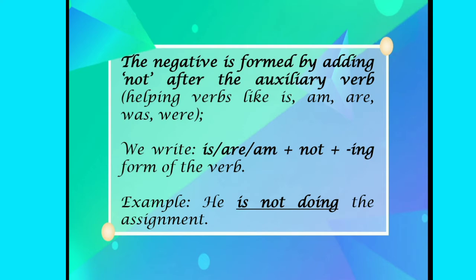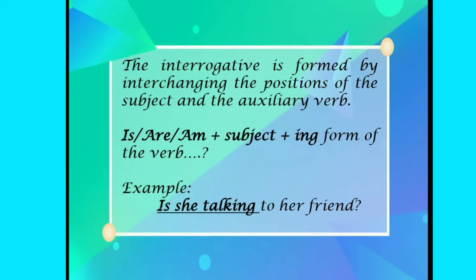The negative sentence is formed by adding not after the auxiliary verb. That is the helping verbs is, are, was and were. We write subject and is, are, and not, then ing form of the verb. He is not doing the assignment.